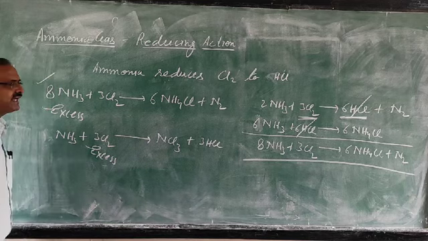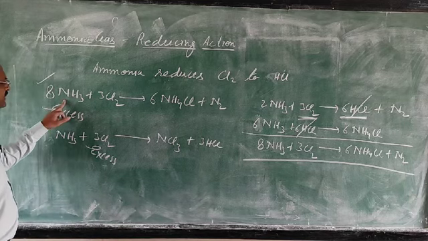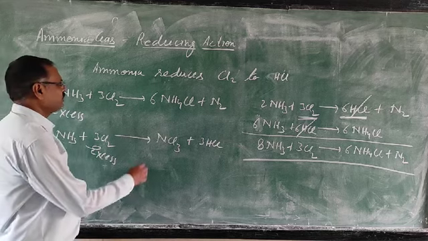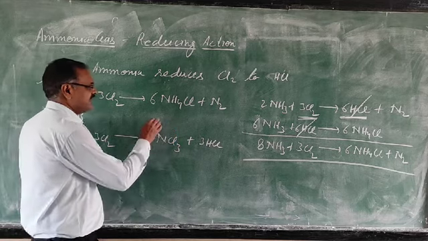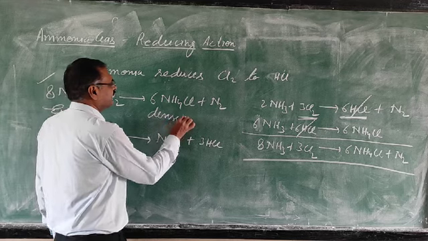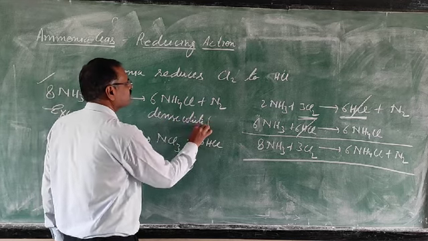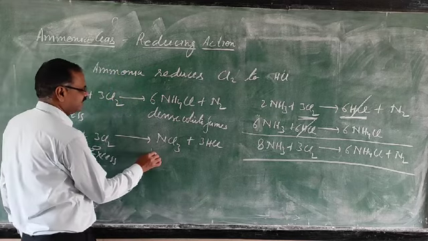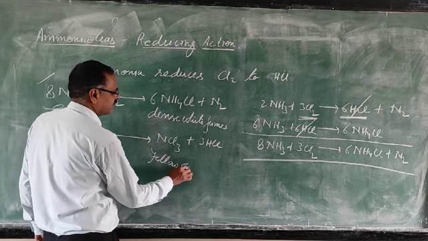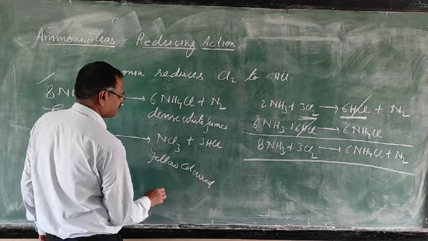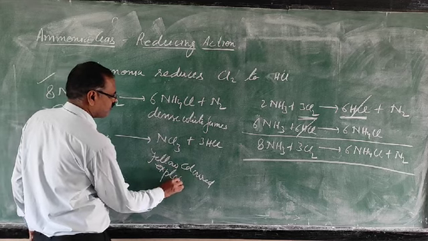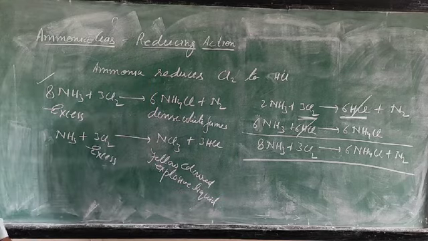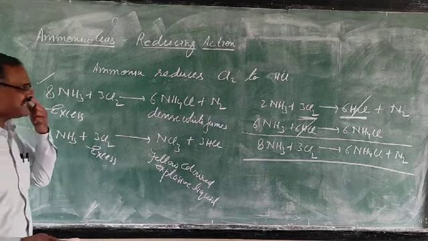So both the equations are important to you. First one is excess ammonia, second one is excess chlorine. So what is your observation? Here ammonium chloride gives dense white fume, and this NCl3 is a yellow colored explosive liquid. Yellow colored explosive liquid.